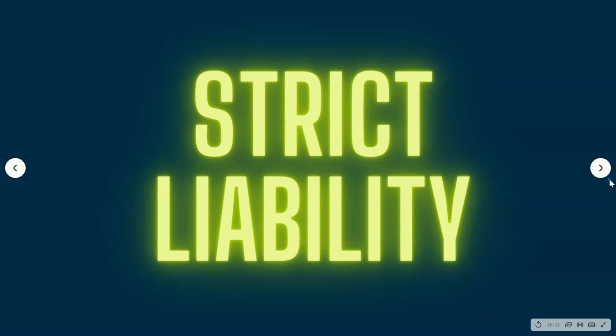First one that I want to quickly review is strict liability. Now, when we talked about strict liability, we said that we don't look at the duty of care that you took or the duty that was owed. We look to see did the harm occur as a result of you having this abnormally dangerous animal or engaging in this abnormally dangerous activity. As a result of that, we just kind of bypass some of those earlier elements of negligence.